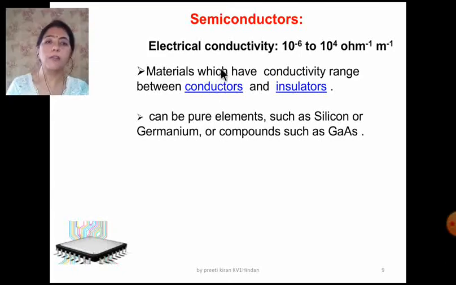Now, the semiconductors. The electrical conductivity ranges from 10 raised to power minus 6 to 10 raised to power 4 ohm inverse meter inverse. Their conductivity ranges between the conductors and the insulators. They can be pure elements like silicon or germanium, or compounds such as gallium arsenide.